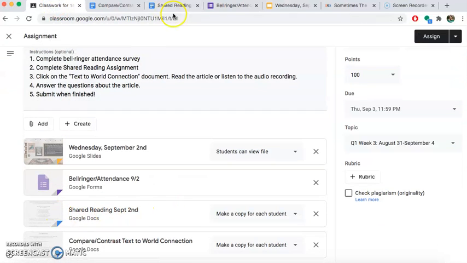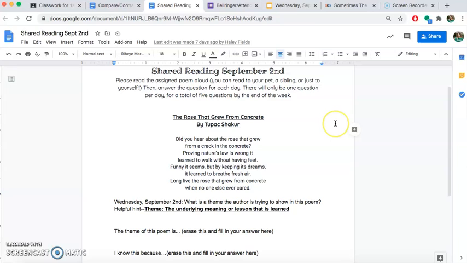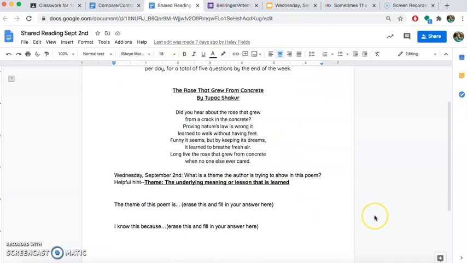The next thing you're going to do is complete the shared reading assignment, which is included right here. It's the same poem that we've been reading Monday and Tuesday. We're going to continue on with The Rose That Grew from Concrete by Tupac. And today we're going to be answering a question about theme. So, the theme of this poem is, and I know this because, so let's read over this question really fast. What is a theme the author is trying to show in this poem?